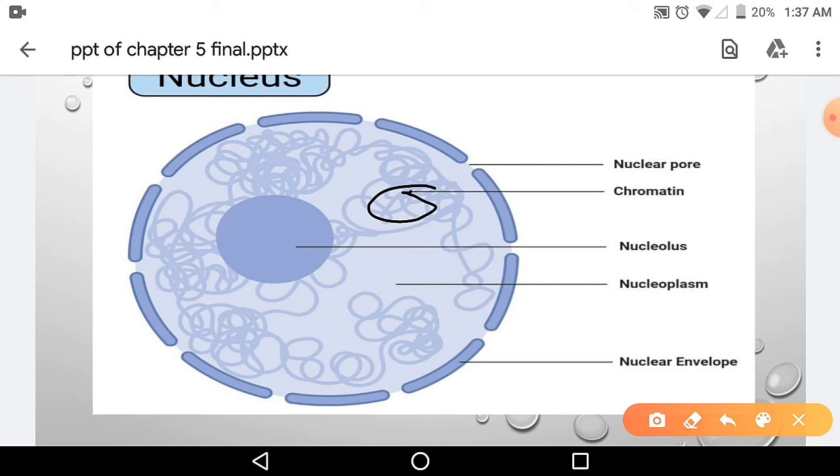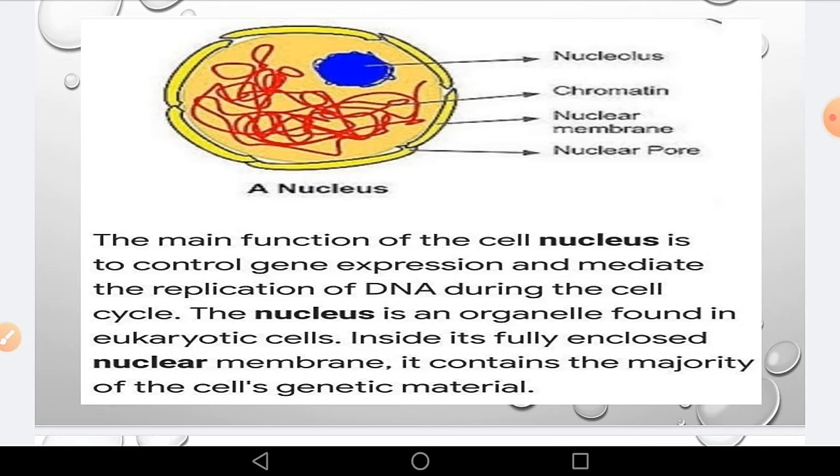Okay, so DNA molecules contain the information necessary for constructing and organizing cells. Functional segments of DNA are called genes. So this DNA is made up of genes. The nucleus is an organelle found in eukaryotic cells. Now we will learn further what are eukaryotic cells and what are prokaryotic cells.